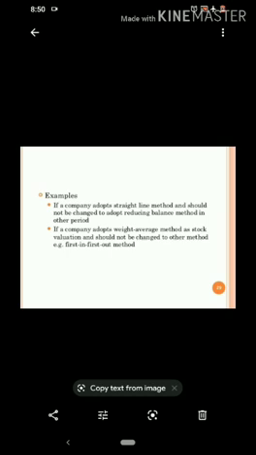Another example here is: if a company adopts the weighted average method as stock valuation, it should not be changed to another method, for example first in first out method. So another example is the valuation of stock.